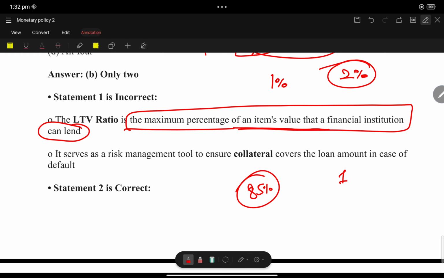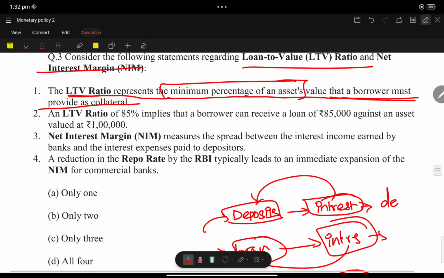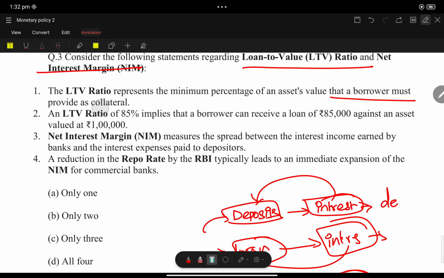So for 1 lakh rupees, I can lend up to 85,000 rupees. That is the loan to value ratio. Here they mention minimum percentage of asset value, but it is the maximum. If the LTV is 85%, the borrower can receive a loan of up to 85,000 rupees, so statement 1 is wrong.